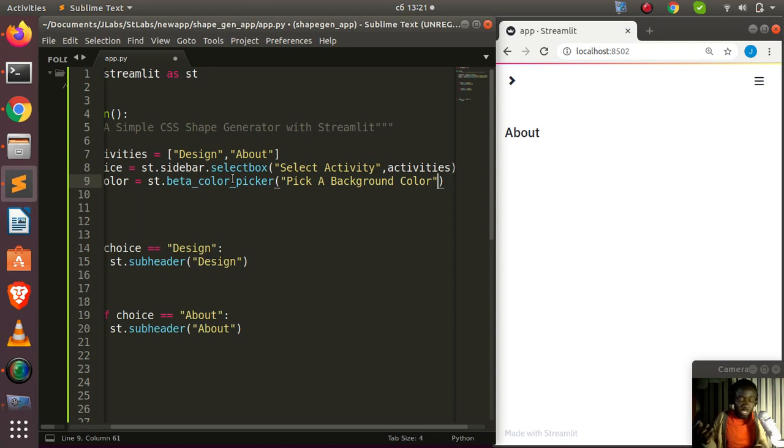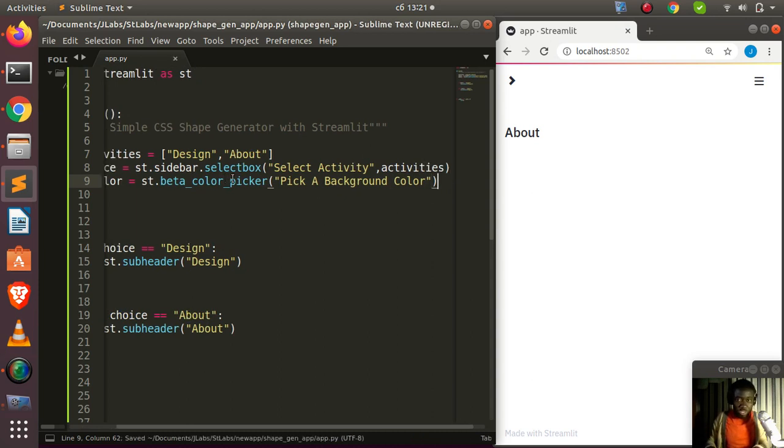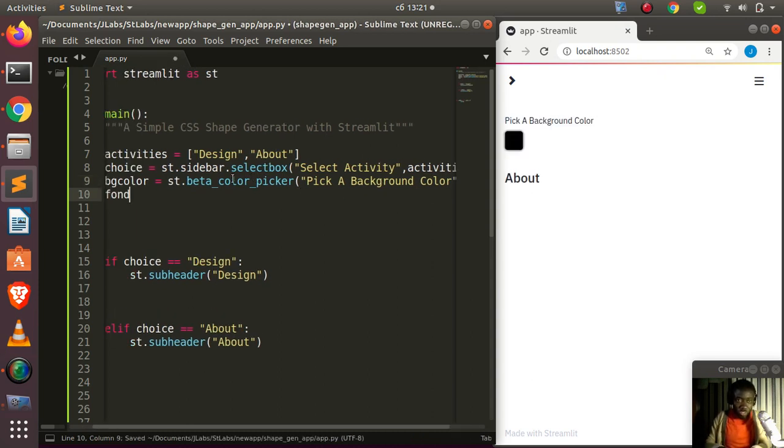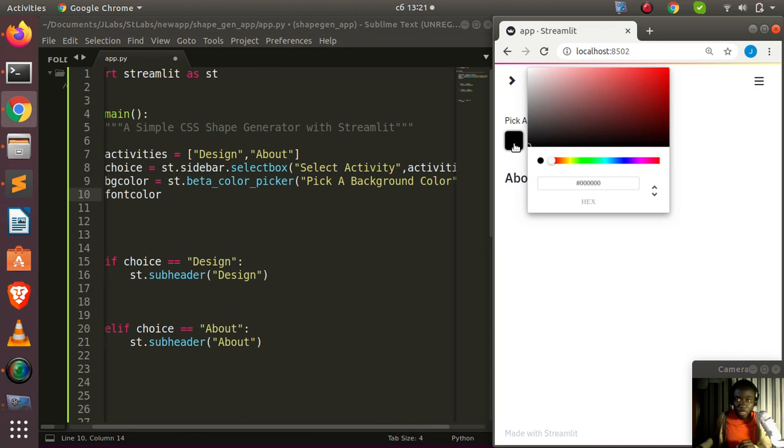We can give it a default color, but let's leave it like that. If I save it now, I can also do another one for the font color. You can see that it has come here, right? And it's very nice. So I can just click on this here. Then now I can see that I can select the particular color here, right? And as I select it, it changes here. I can also change it from here. Any of them is going to work.